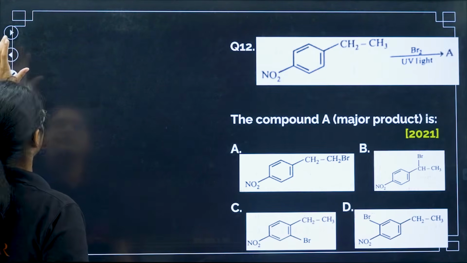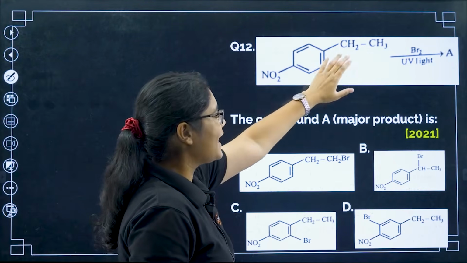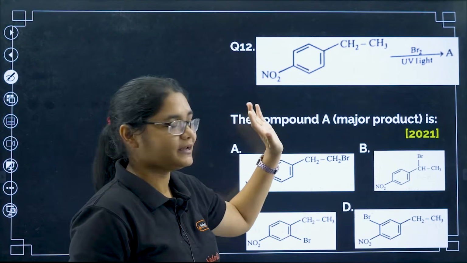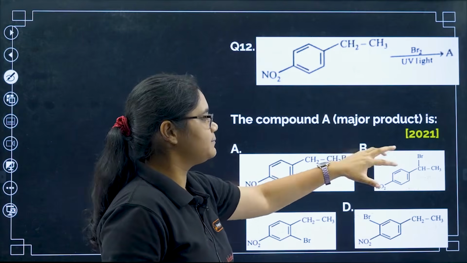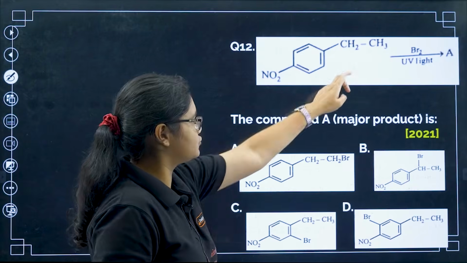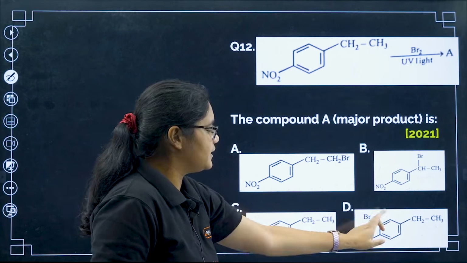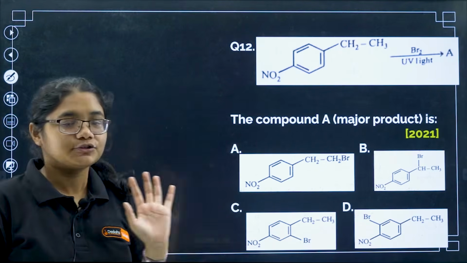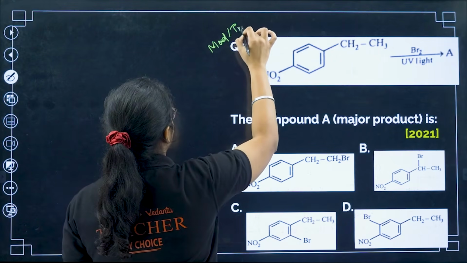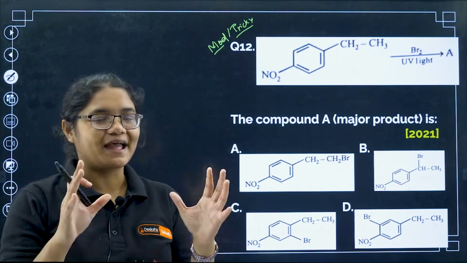Moving to the next question, we have the 12th one. You have been given 4-nitro ethylbenzene with Br2 and UV light, and the compound A, that is the major product here, is, so this is a 2021 question. In one option the Br is attached to this carbon, in another to that carbon, and here the Br is attached in the ring. This is a slightly moderate question, or a bit tricky question. The level is not easy, but you may get confused. So please pause the video and then try the question.